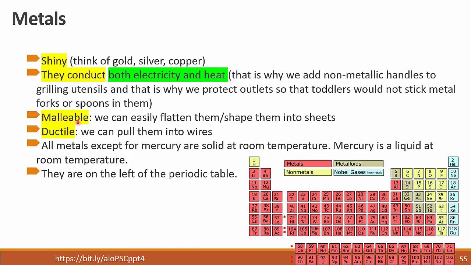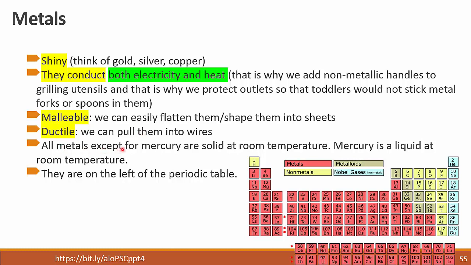Metals are also malleable. What we mean by malleable is that we can easily flatten them or shape them into sheets. Remember the Western movies where they try to make horseshoes. They warm them up a little bit, they put them in the heat, and then they use a hammer to flatten them. That's malleable. They are ductile, which means we can pull them into wires. Just heat them up and pull them into wires.